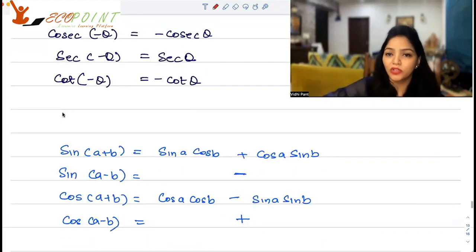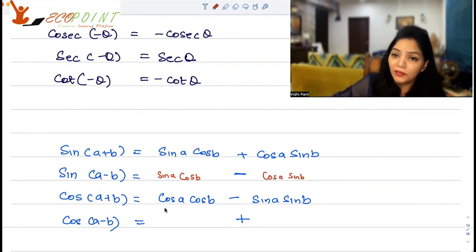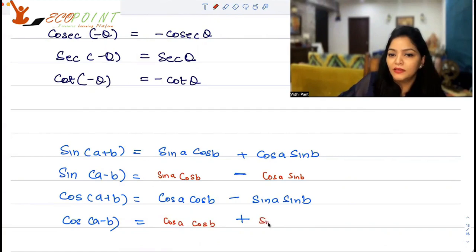Apart from that, you should know sine of A plus B. If you add two angles, sine of A plus B is sine A cos B plus cos A sine B. Sine of A minus B will be sine A cos B minus cos A sine B. Cos of A plus B will be cos A cos B minus sin A sin B, and cos of A minus B will be cos A cos B plus sin A sin B.